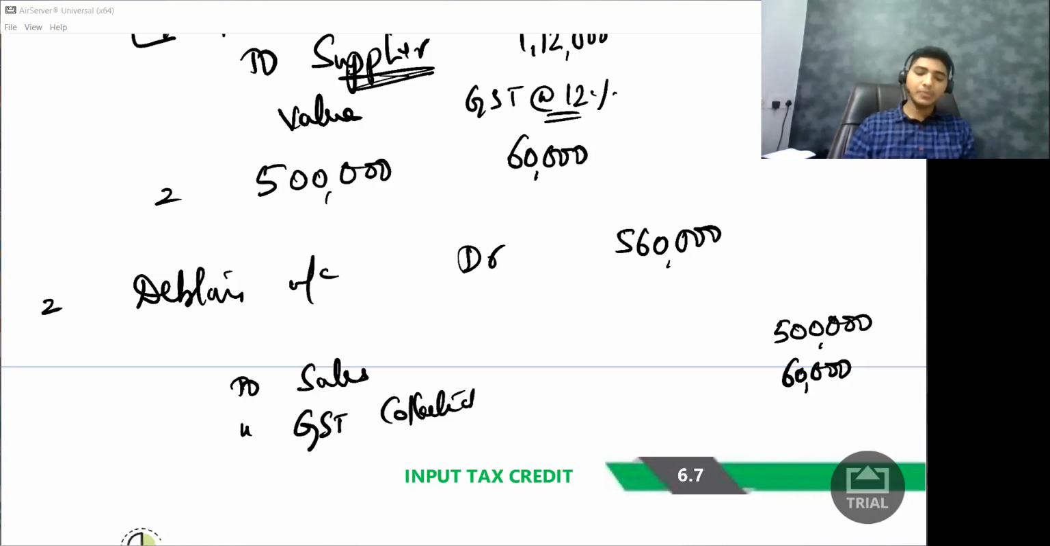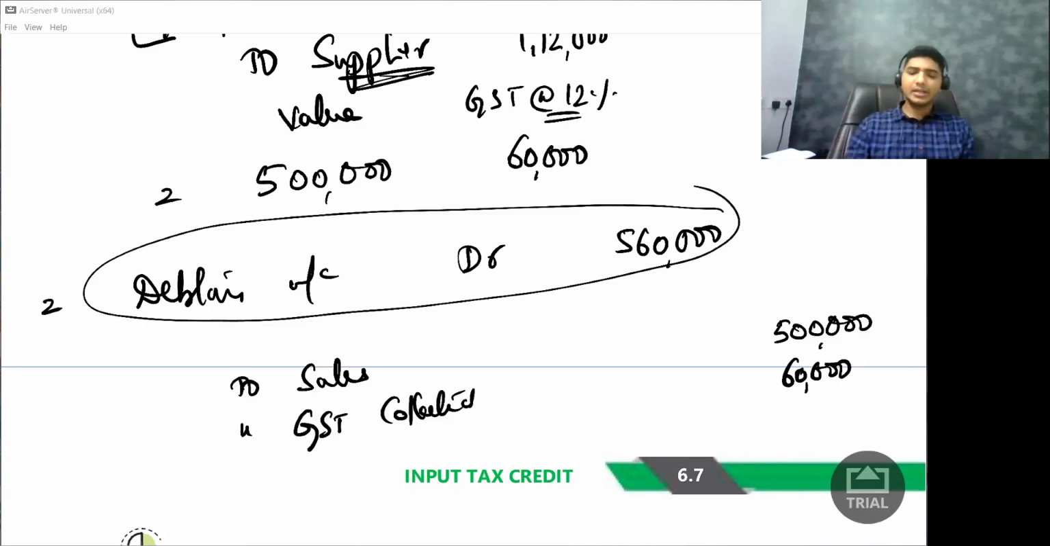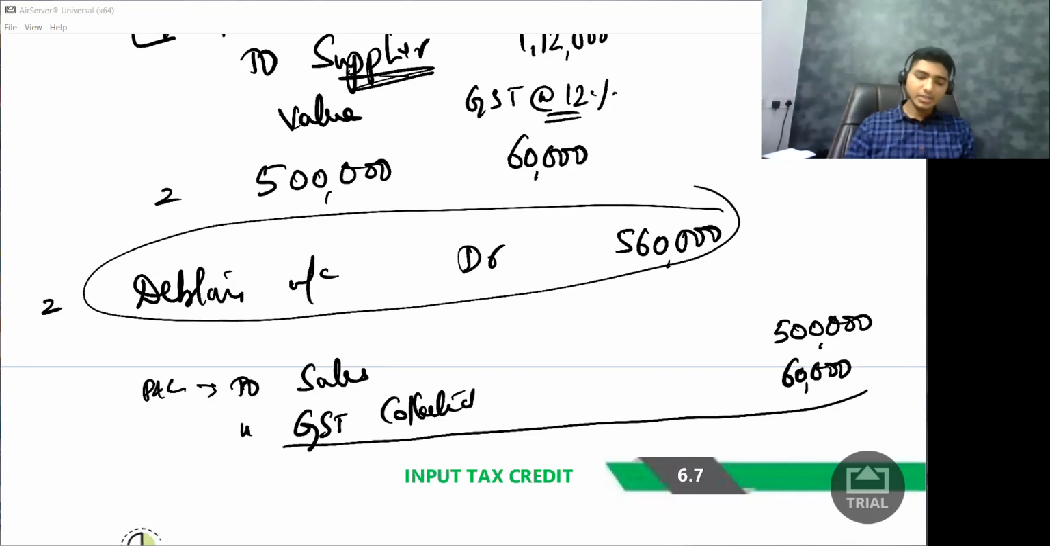GST collected is 60,000 rupees. So we will not talk about where this will go, because we know debtor will go to my balance sheet. Sales, I know where it will go. This will also go to my P&L account. My question is, where should GST collected go? What is this? This is, commerce students understand, current liability. My current liability is 60,000 rupees.